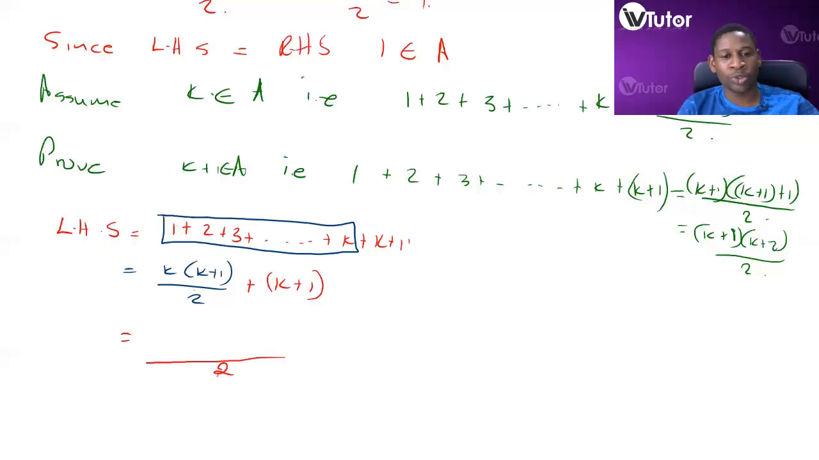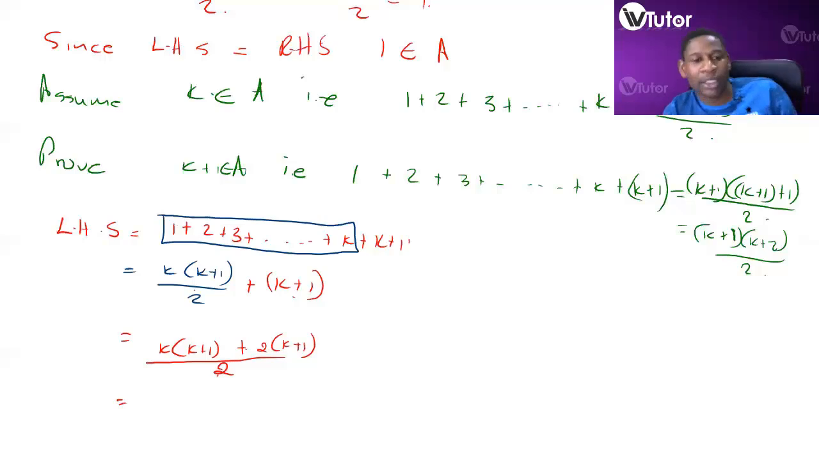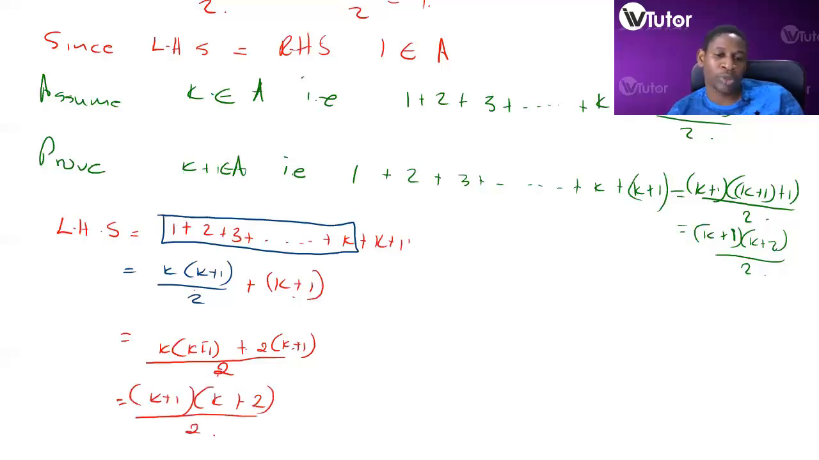common base 2. 2 into 2, 1 multiplied by this, we've got k plus 1 plus 1 into 2, we've got 2(k plus 1). Then we further simplify, we have k plus 1 is common here, we factor it out, k plus 1, then we remain with k plus 2 all over 2. And this is equal to the right-hand side.